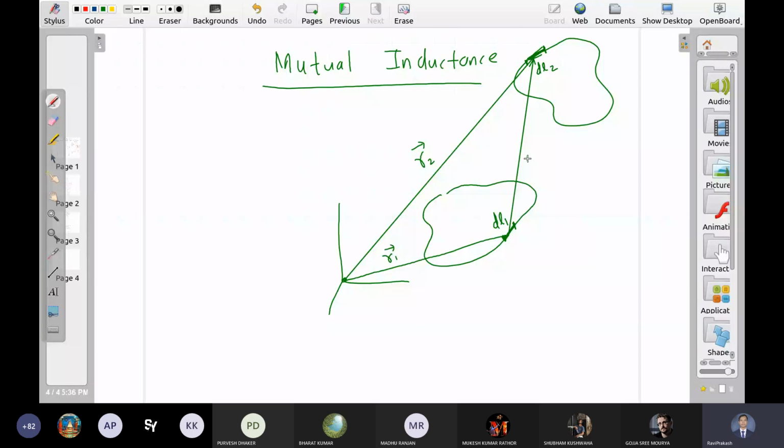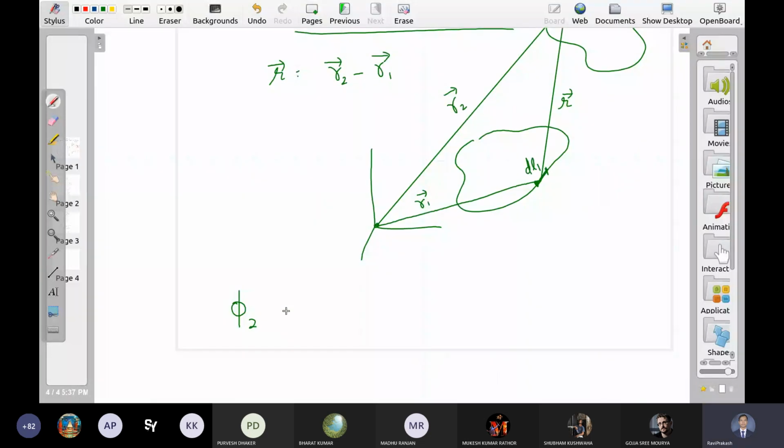What is this vector? Some curly r. What is curly r? Obviously vector r2 minus r1. Now what do we need to calculate? हमें calculate क्या करना है? We want to calculate phi 2, which is equal to the magnetic field due to the first coil into a small surface area of the second coil, right?